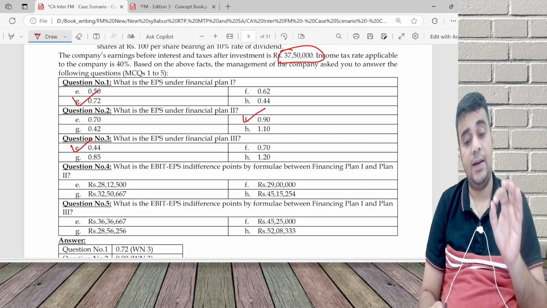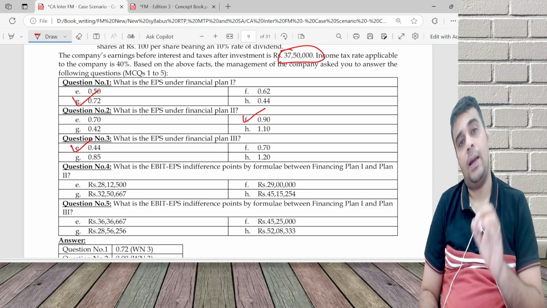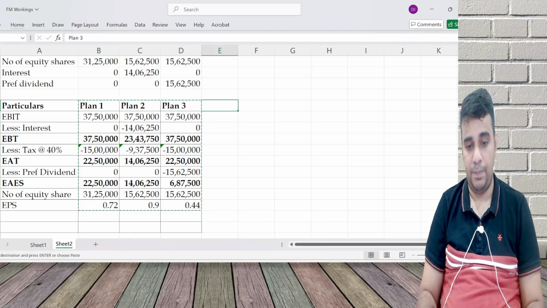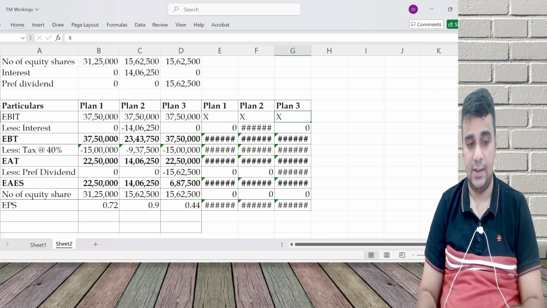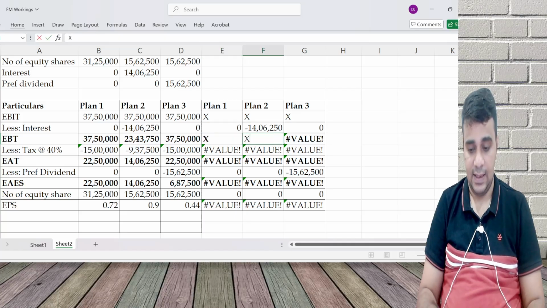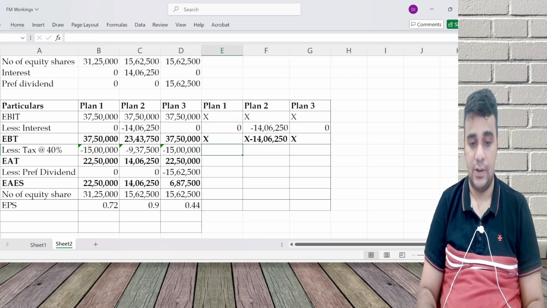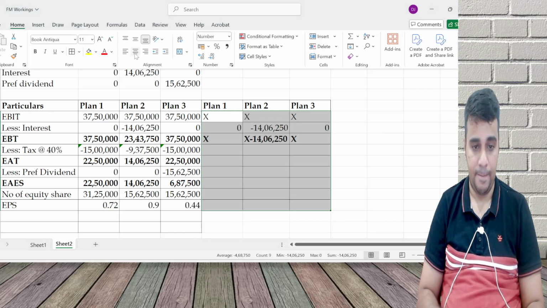Then they're asking the indifference point between plan 1 and plan 2, and plan 1 and plan 3. For the indifference point approach, same table, EBIT will be called X. EBT will be X, X minus 1406250, and X again.